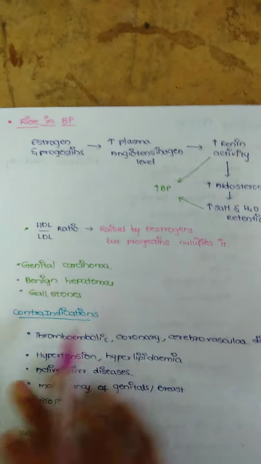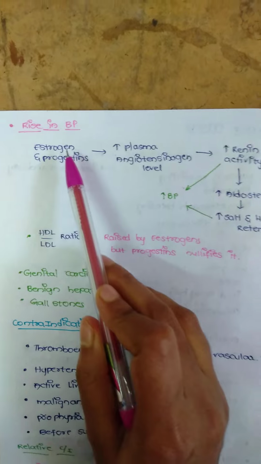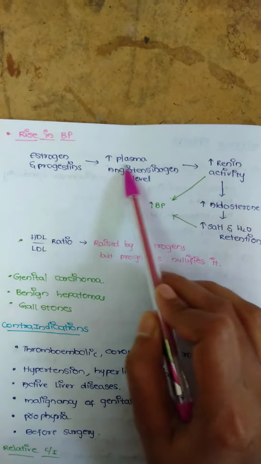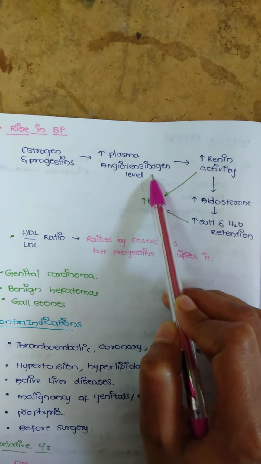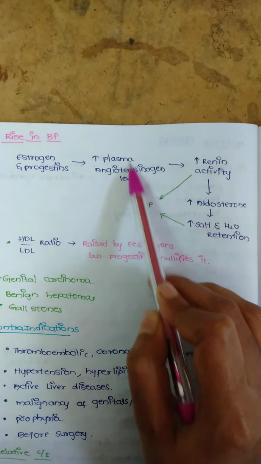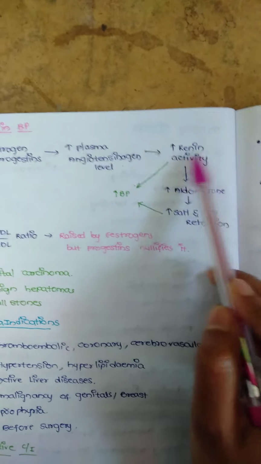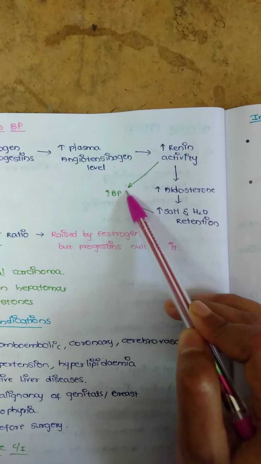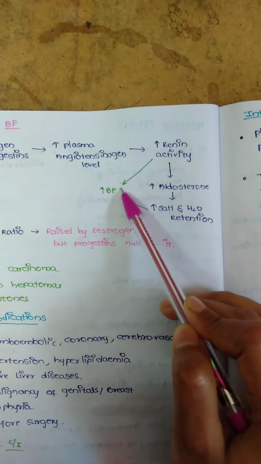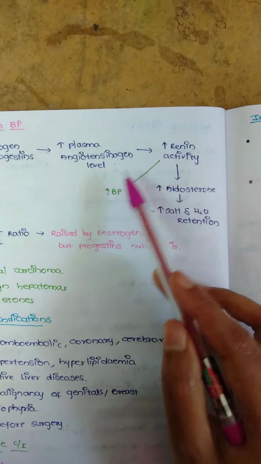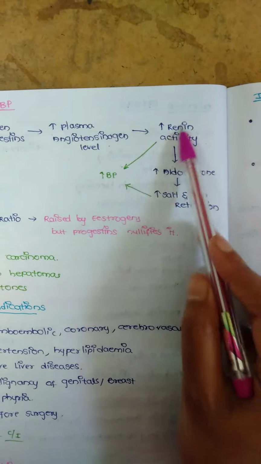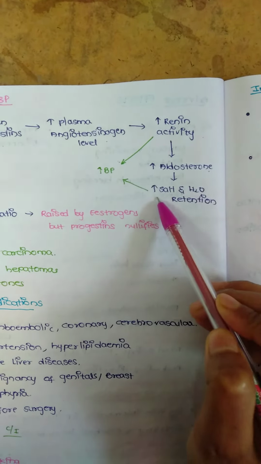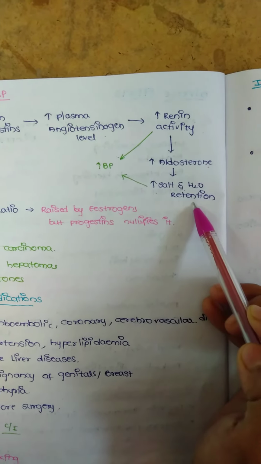The next side effect is rise in BP. The estrogen and progestins increase plasma angiotensinogen level, so that this will increase the renin activity. As we know, renin normally increases the blood pressure by vasoconstriction, and it also increases the aldosterone levels, so that it will increase the salt and water retention in our body.